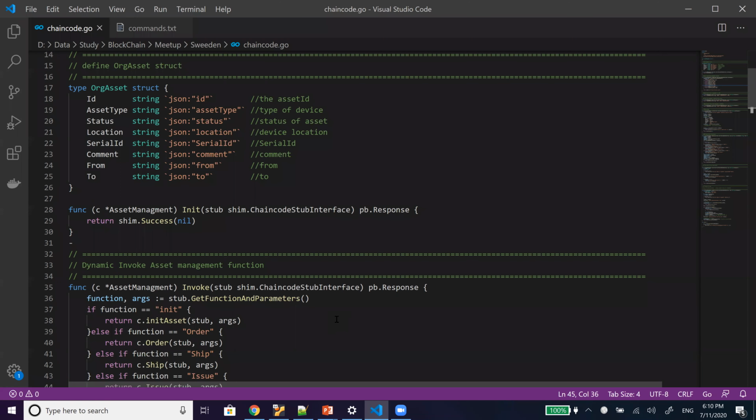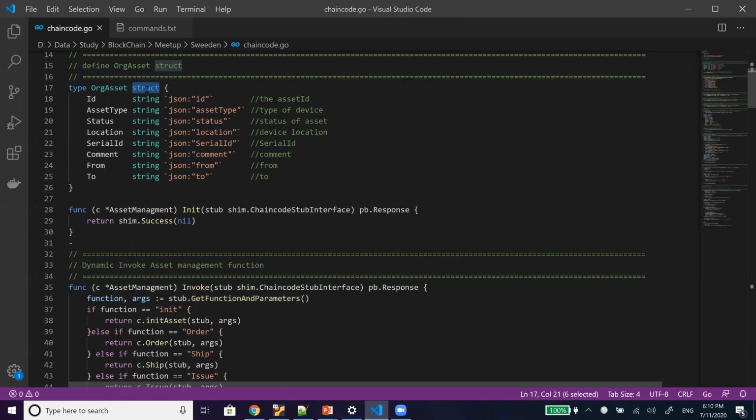I don't have a structure like a complex data model. By the way, we can have a complex data model here also. We can define it here. I can share an example with you.